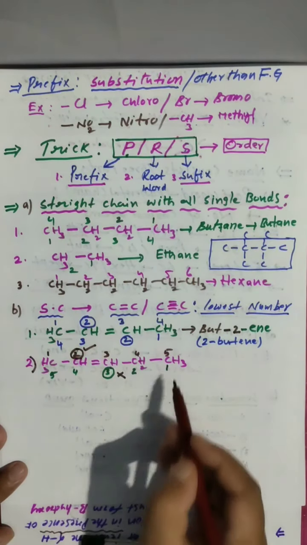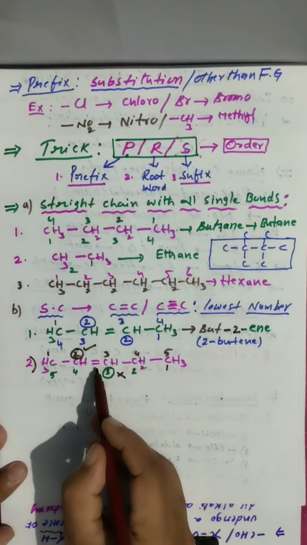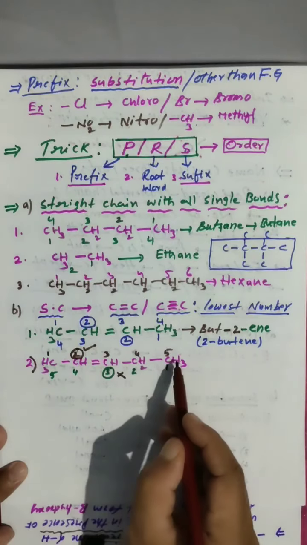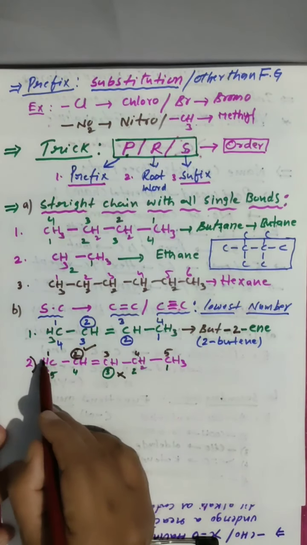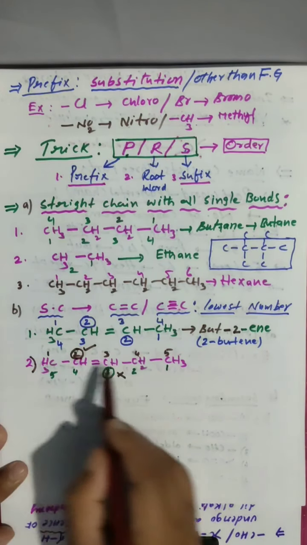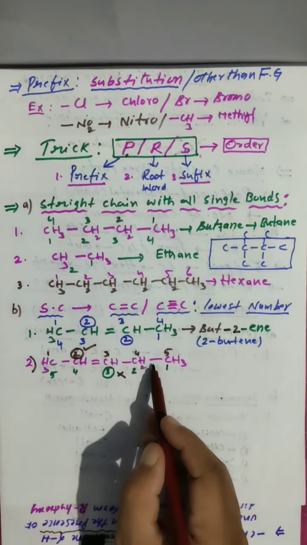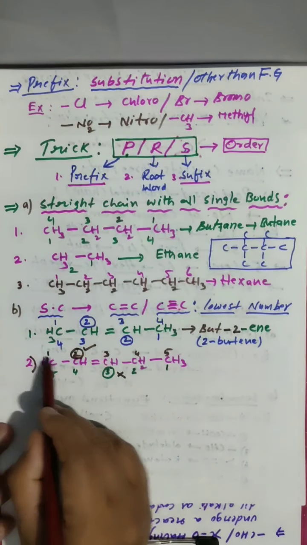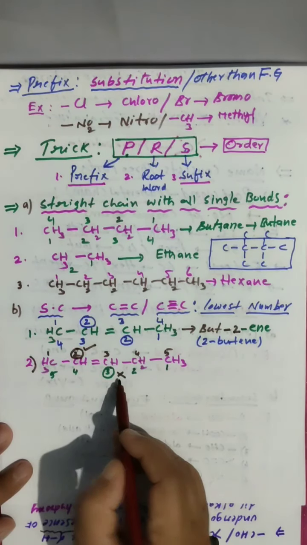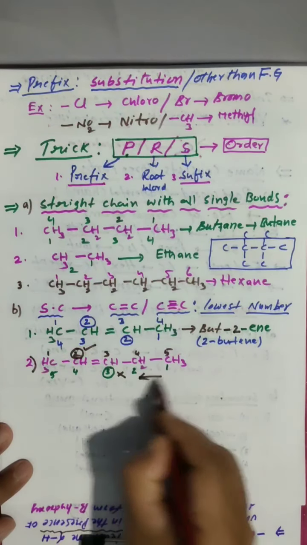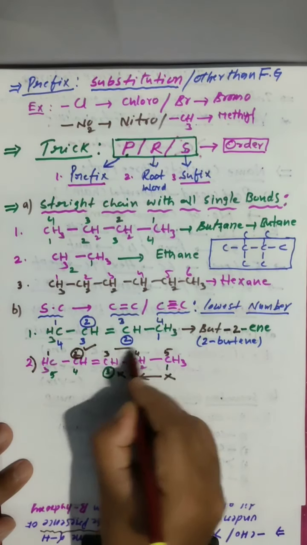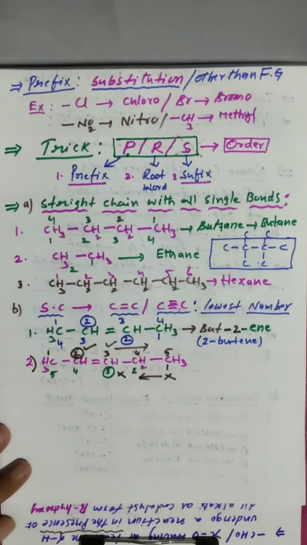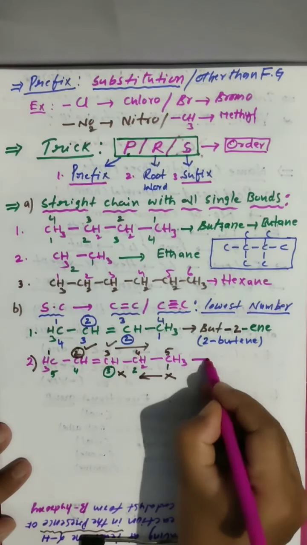Clear? Well, if I give numbering like this, the double bonded carbon is getting 3, and left to right I am getting 2. So you have to give numbers left to right only, not right to left. Clear? So you have to take this numbering. These numbers you should not. This way you should not. You have to go this way only. Lowest number. Next.